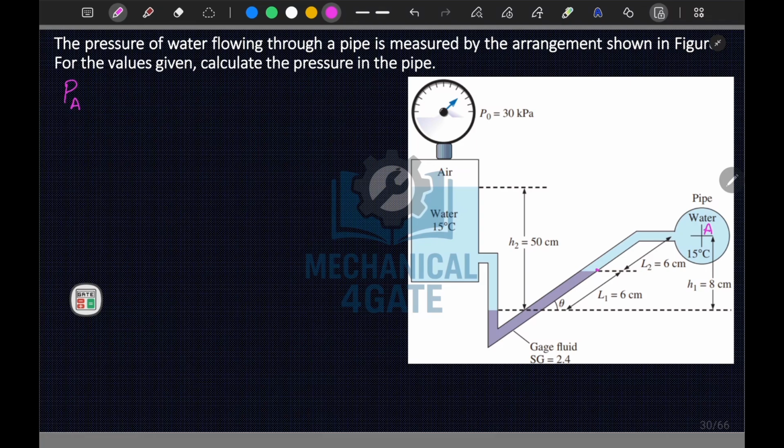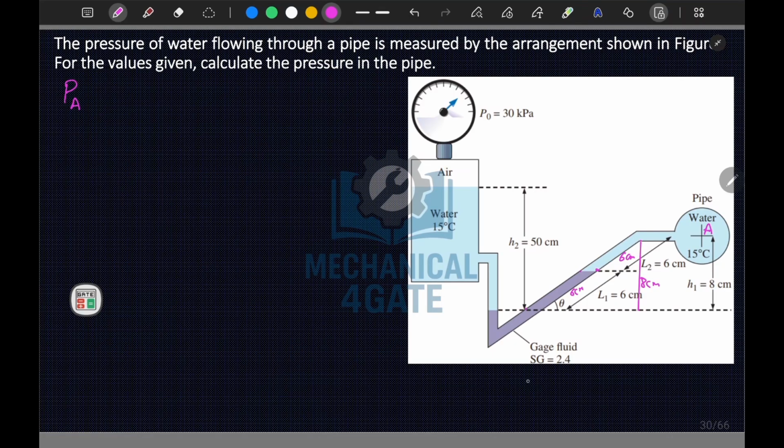Now we can write, this length from here to here is 6 centimeter, and from here to here is 6 centimeter. Now this height here is your h1, that is 8 centimeter. So this will form your triangle.